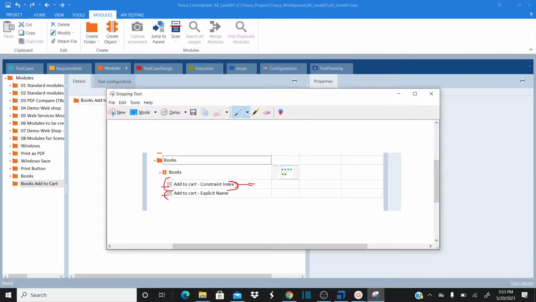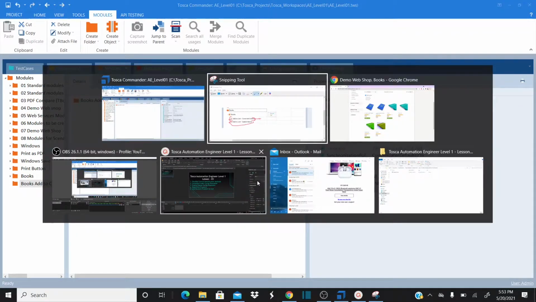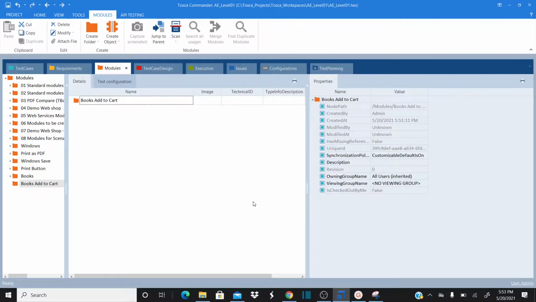What is my second add to cart button? This has been scanned and identified by using the configuration parameter called explicit name. So we added a configuration parameter called explicit name and set the value to true. That means I'm going to scan this add to cart button by using explicit name.